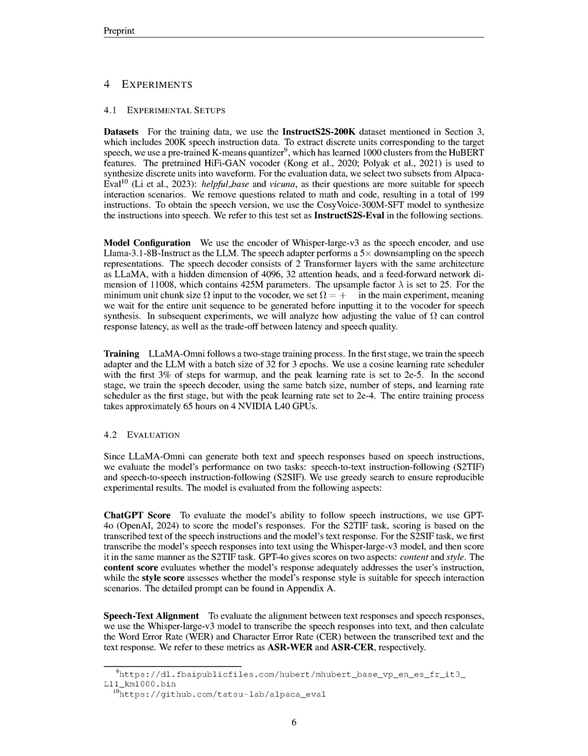To assess Llama Omni's performance, several metrics were implemented, including content and style scores evaluated by GPT-4o, word error rate (WER), and character error rate (CER) for speech-text alignment, and a mean opinion score (MOS) prediction model called UTMOS to evaluate the naturalness of the generated speech.